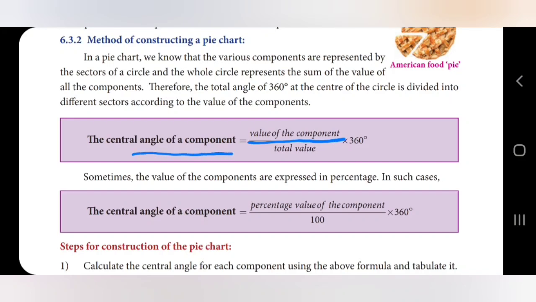The central angle of a component, if you take a sector, is the value of the component, the given value, divided by the total value, into 360. This we will use in the exercise sums.